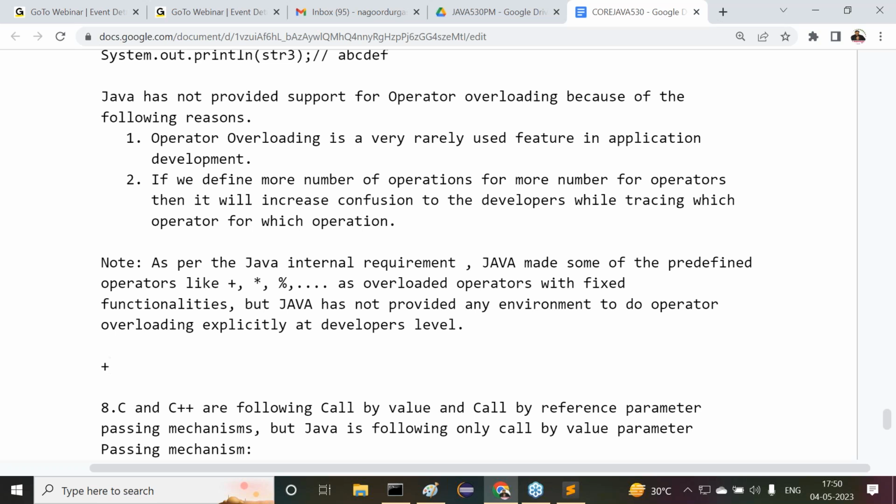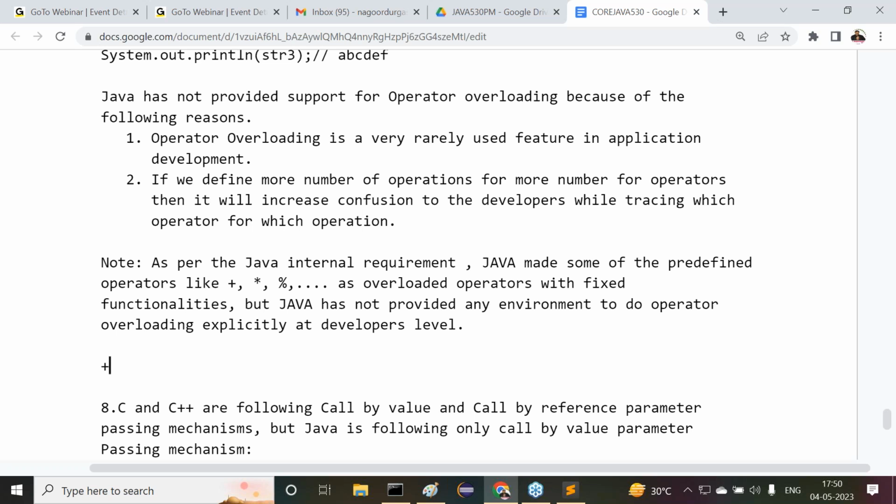Am I right or not? The same plus, I want to define another functionality, for subtraction I want to define. Is it possible for me at the developer level? No, not possible. We cannot define your own definitions for the predefined operators in Java explicitly.